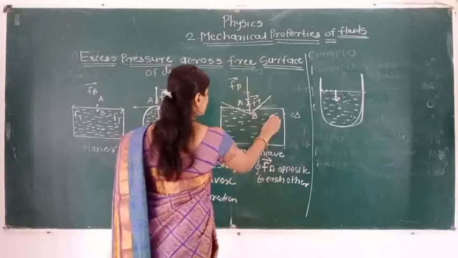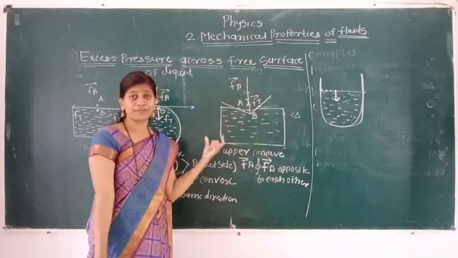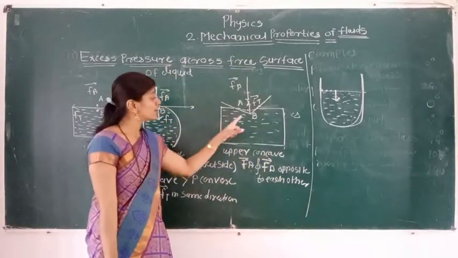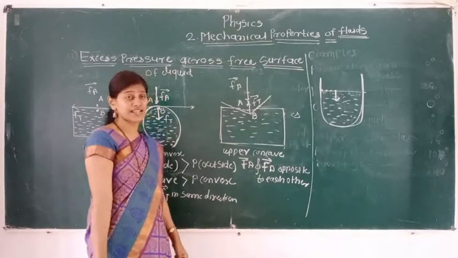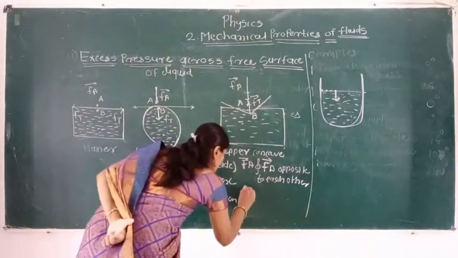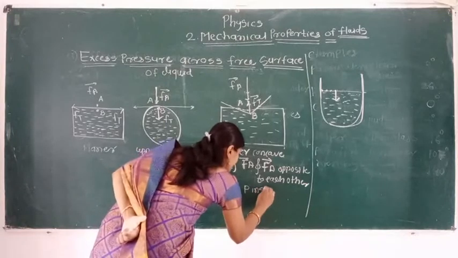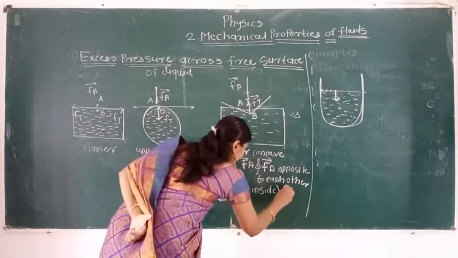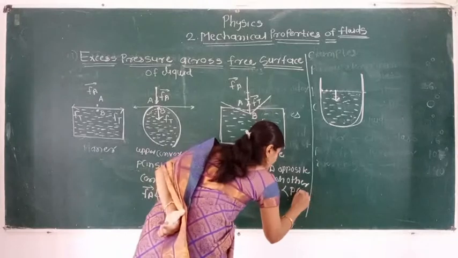So inside the liquid, molecule B is present. So on that molecule B, the pressure is less. So here we can say the pressure inside is less than pressure outside.